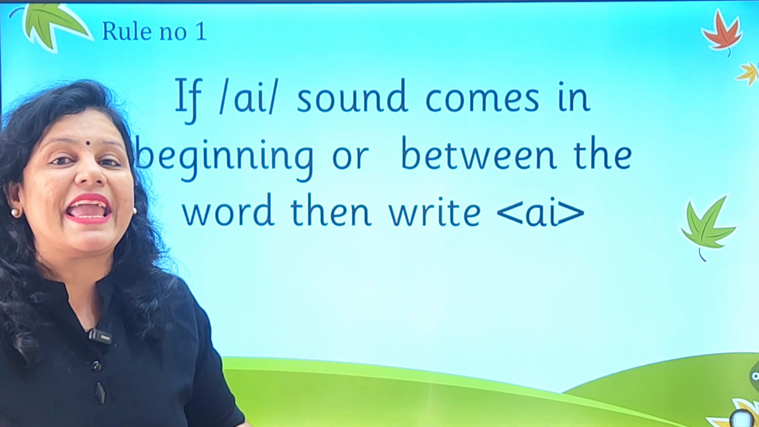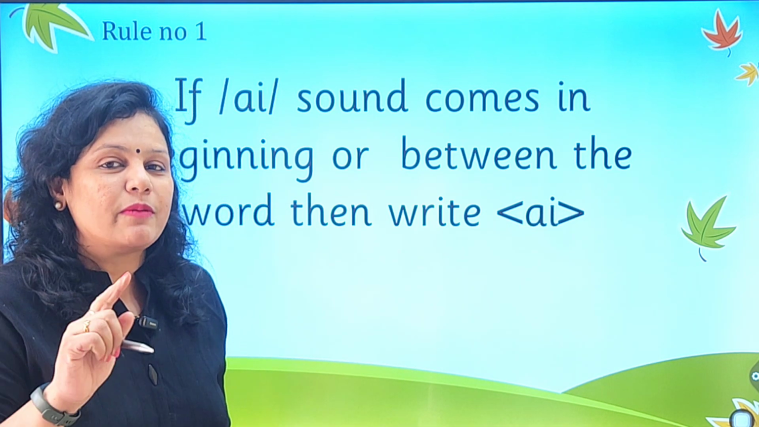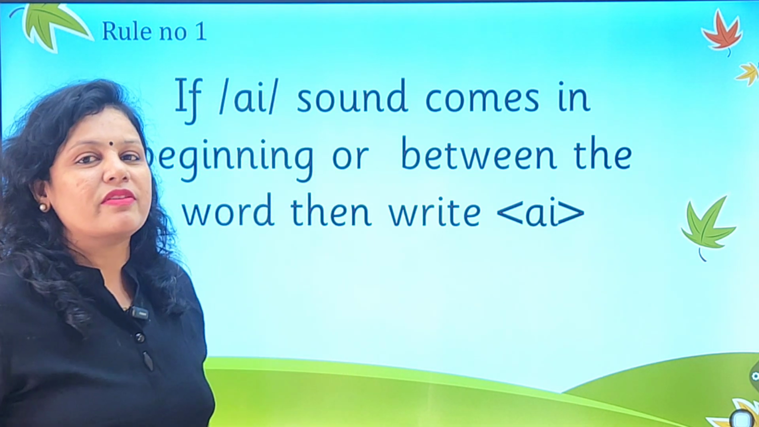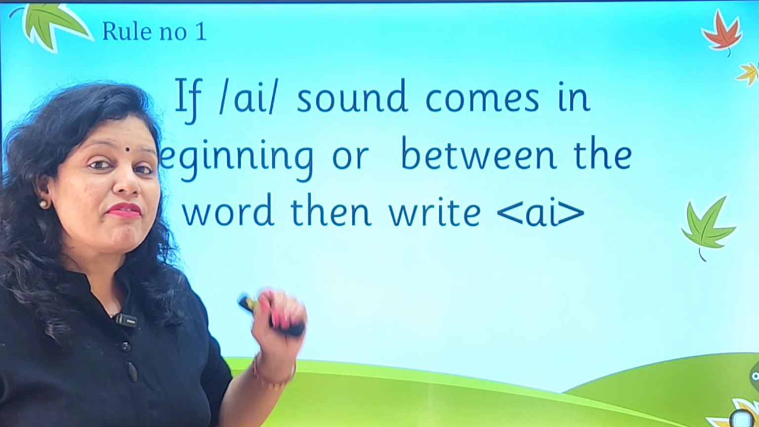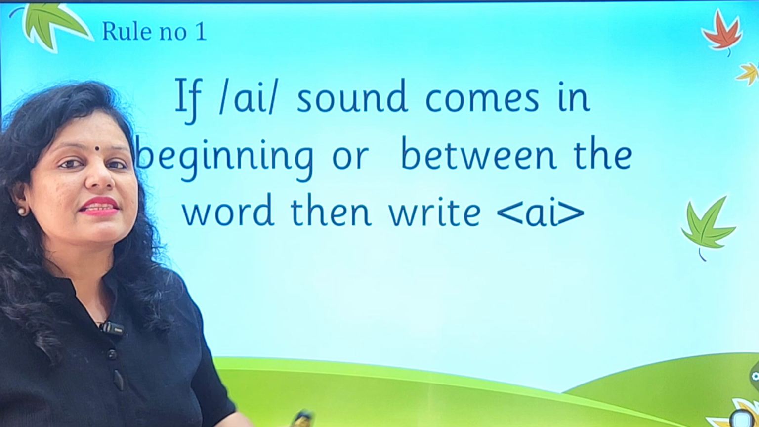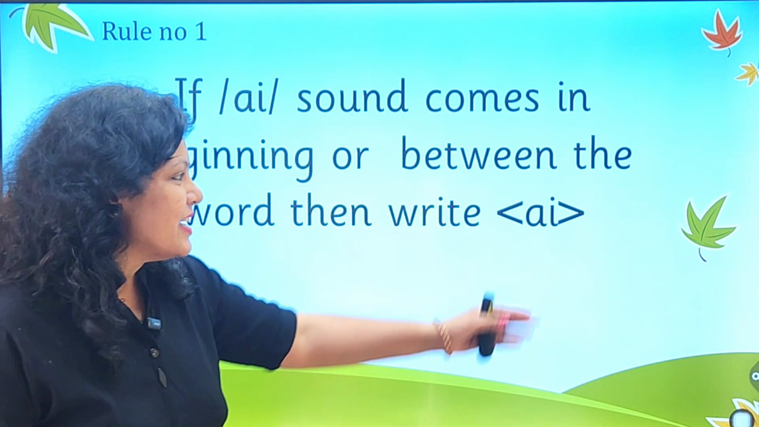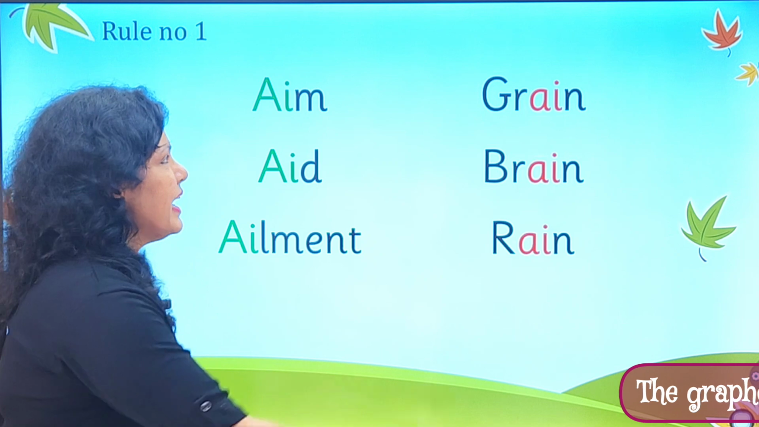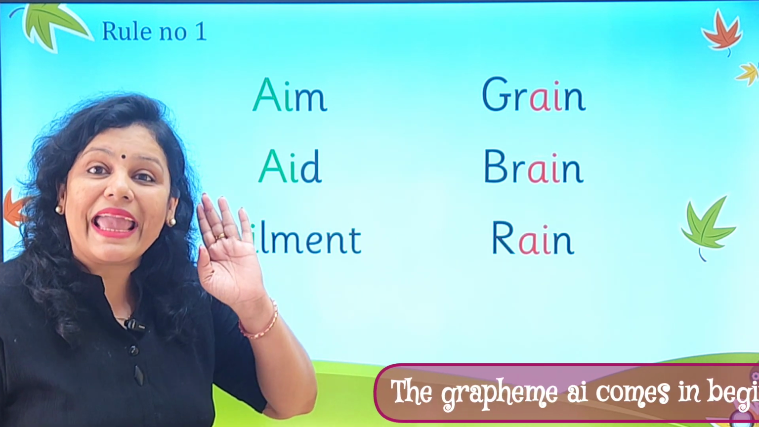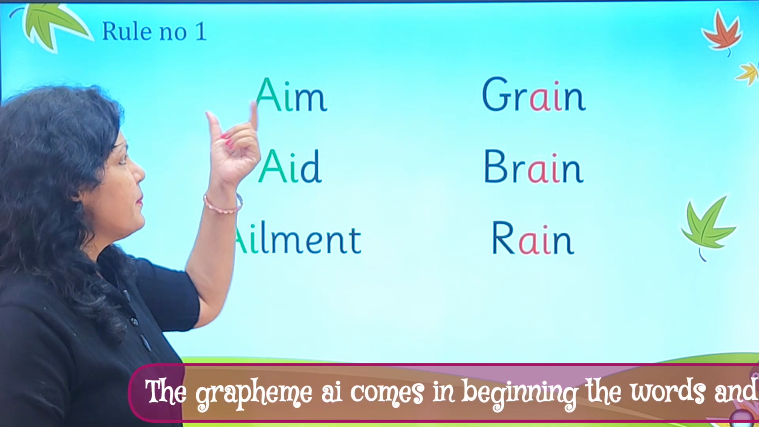Whenever the grapheme is written in angle brackets, it means it is a grapheme. And if it is a sound, then you will find the slashes there. So if you hear the A sound in a word, and that A sound occurs in the beginning or in the middle of the word, then what will you write? You will write AI. For example, in the word aim, here you hear the sound A in the beginning of the word, and that is why you write AI.